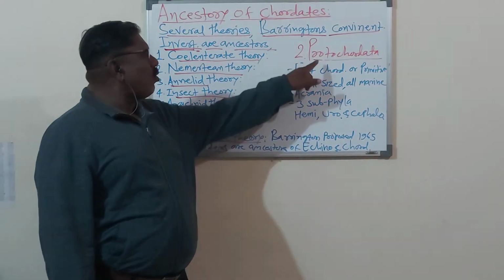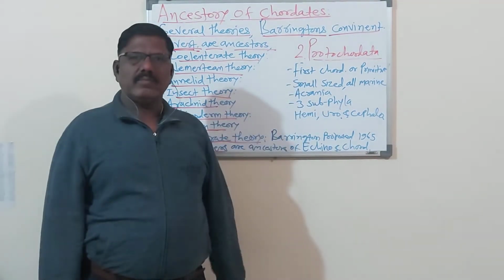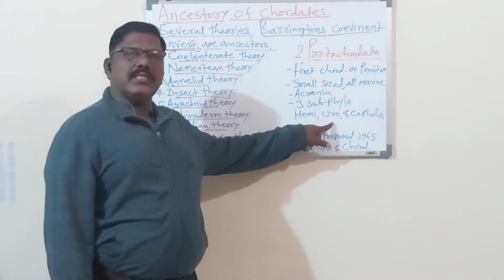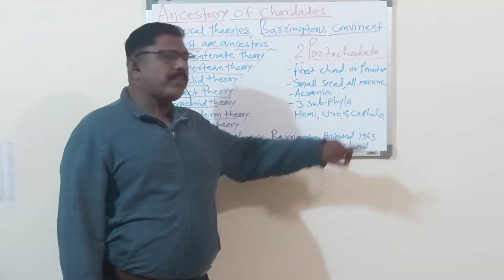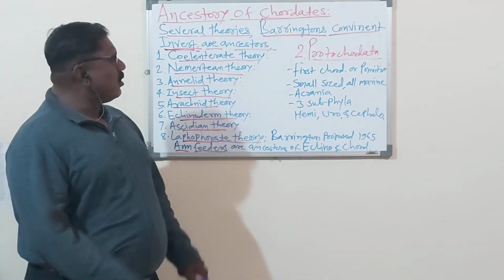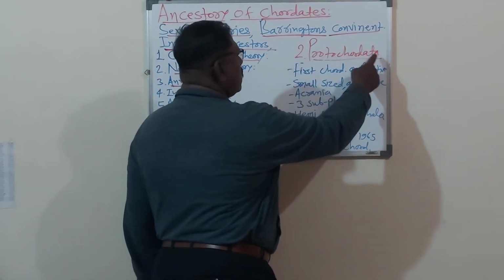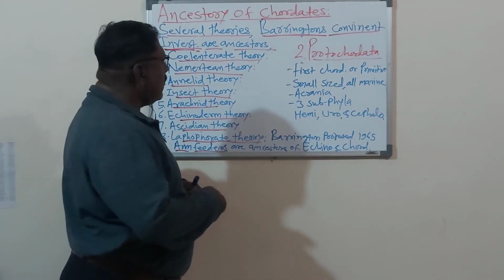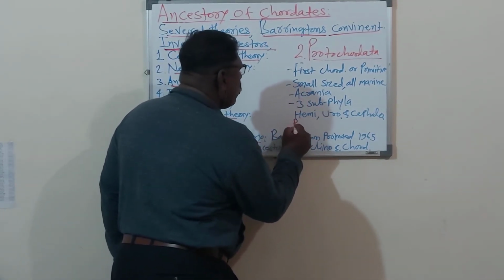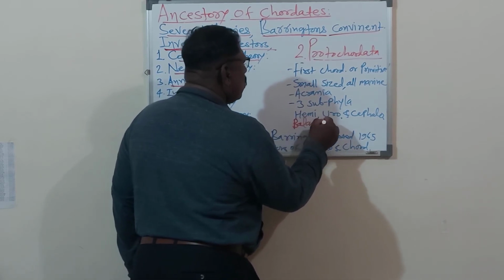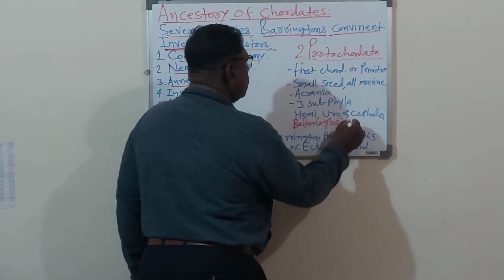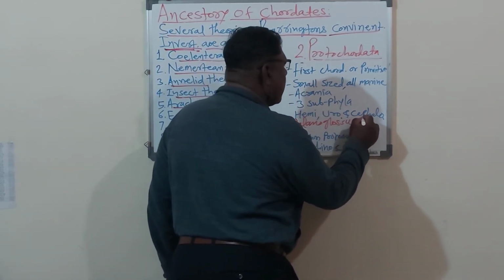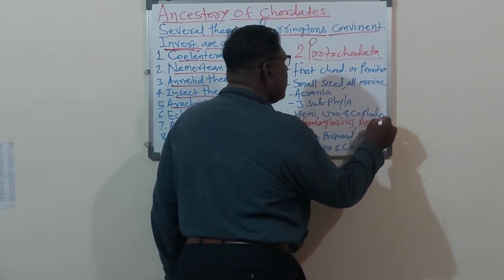Now protochordata are divided into 3 subphyla. The first subphylum is the hemichordata, the second is the urochordata, and the third is the cephalochordata. So remember, protochordata is divided into the 3 subphyla: hemichordata, urochordata, and cephalochordata. The example of hemichordata is Balanoglossus. The example of Urochordata is Ascidia. Ascidia is an animal.